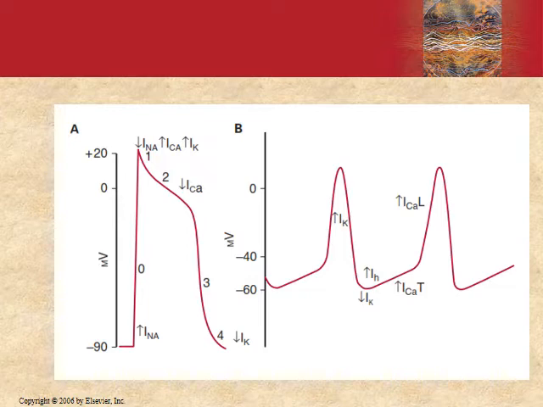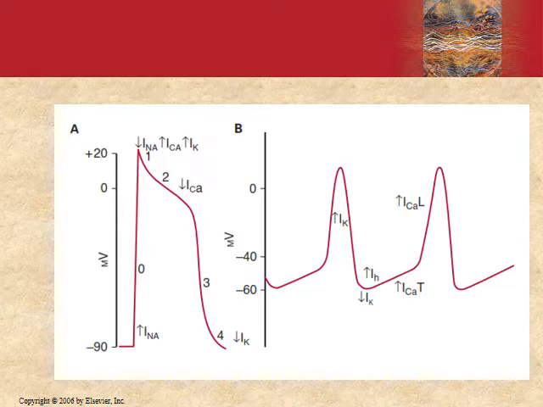Now 0 is the phase which is called the rapid depolarization phase. Then comes 1, which is rapid repolarization. 2 we would call the plateau phase. 3 is slow repolarization, and 4 is the resting membrane potential achieved again. So what causes the rapid depolarization? Like elsewhere, we have increased sodium current, increased opening of sodium channels, which would cause phase 0.